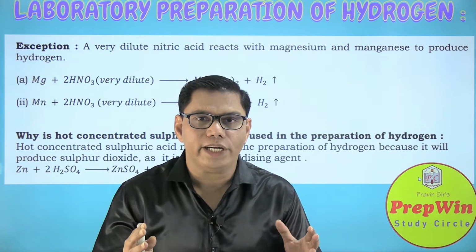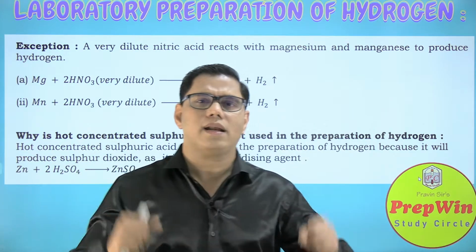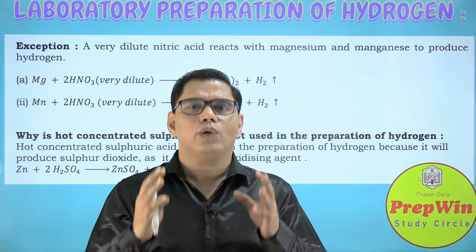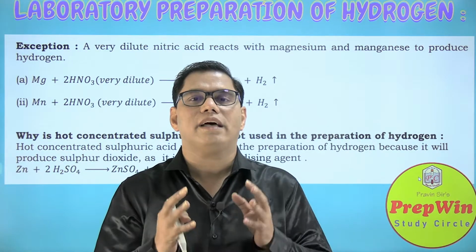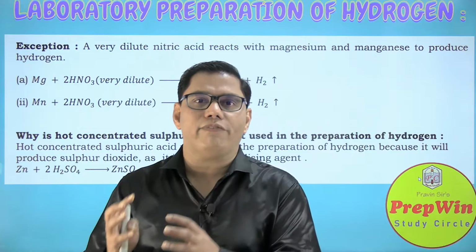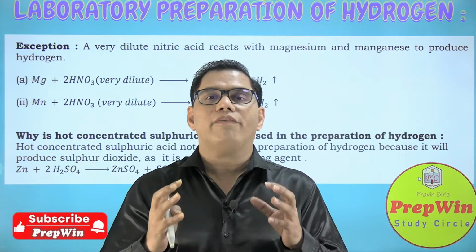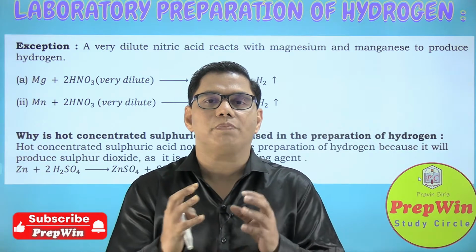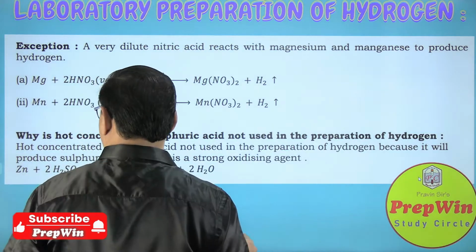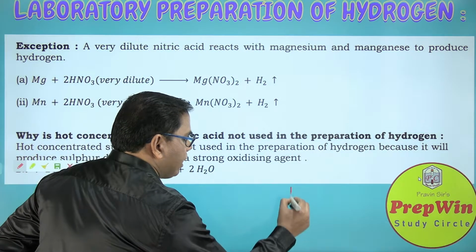Now some of my Chintu Pintus will say, नहीं sir, हमको नाइट्रिक एसिड ही यूज करना है, नाइट्रिक एसिड यूज करके ही हम लोग हाइड्रोजन गैस बनाएंगे. So I will say no problem. There is a way out. There is a ray of hope. The experiment is difficult, but yes, we can do it. But for that we have to use two special metals. Which are those metals? One is magnesium and the other one is manganese. Yes, both starting from M.